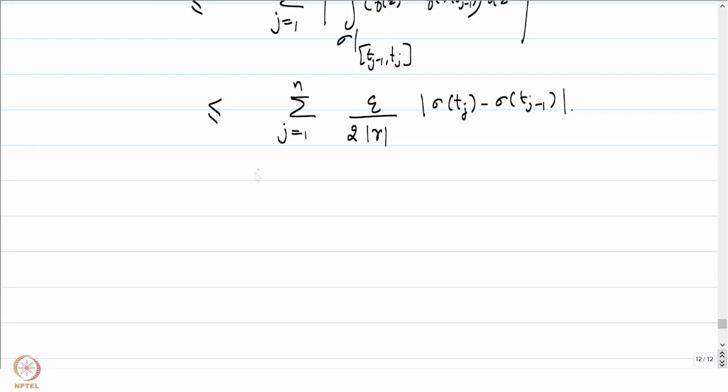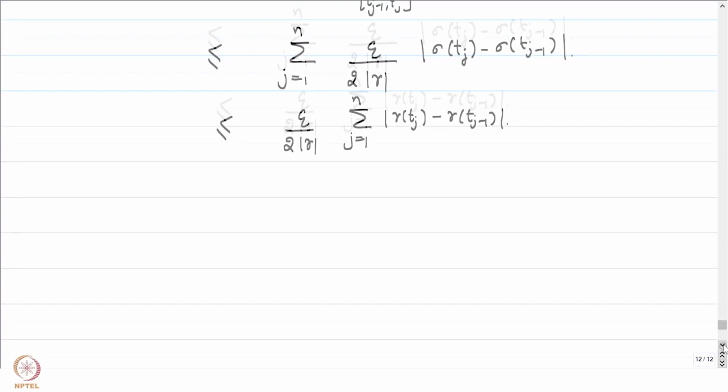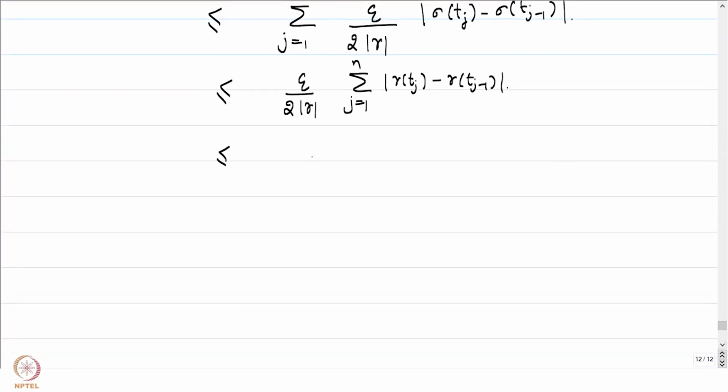But sigma of tj is exactly equal to gamma of tj for each j, and this can be written as epsilon by 2 times the arc length of gamma, summation j equal to 1 to n, mod of gamma of tj minus gamma of tj minus 1, which is bounded above by the arc length of gamma. Now you can see why I had put the arc length of gamma in the denominator.